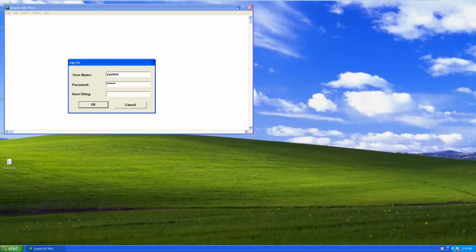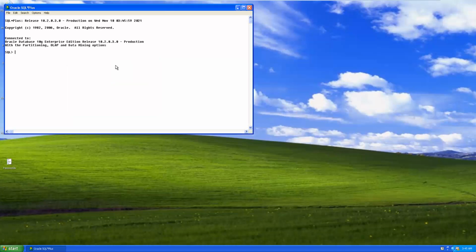Manager, small letters. The host string is ORCL. Okay, it was connected. If you want to see the users available at the system level credentials, which means admin credentials, at the admin level, if you want to see how many users there are, username, comma, account status.